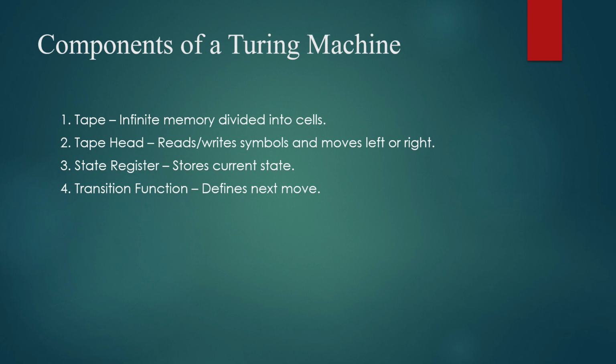Then we have the state register, which is used to keep track of the current state. Then the transition function defines the machine's behavior: what symbol to write, which direction to move, and which state to go to next. So these are the components of a Turing machine.